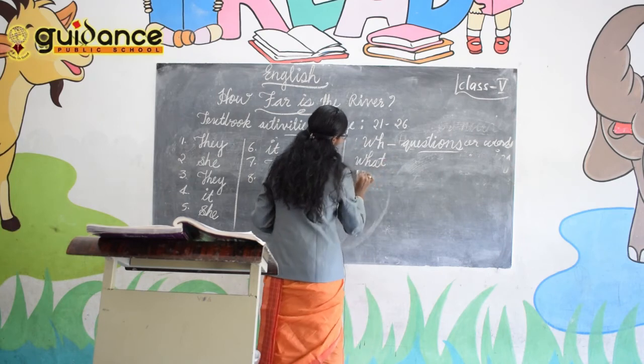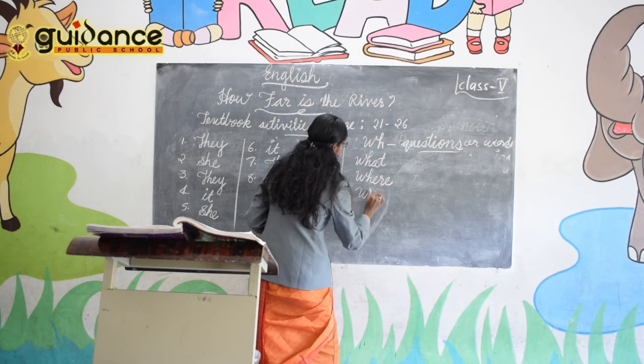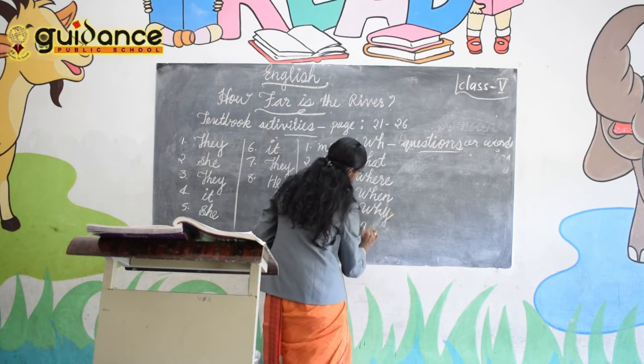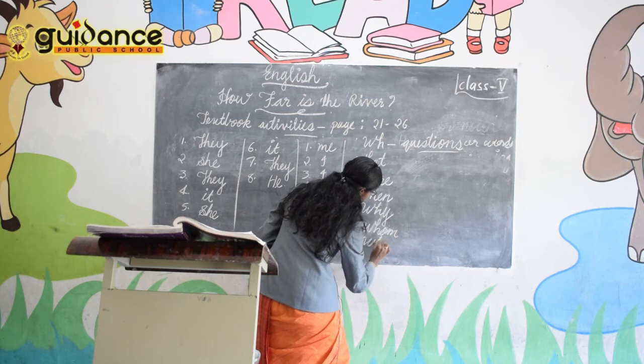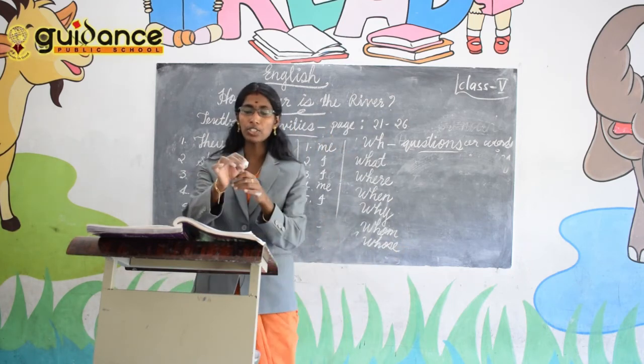What? Then where, when, why, then whom, whose. WH words to use in WH questions.